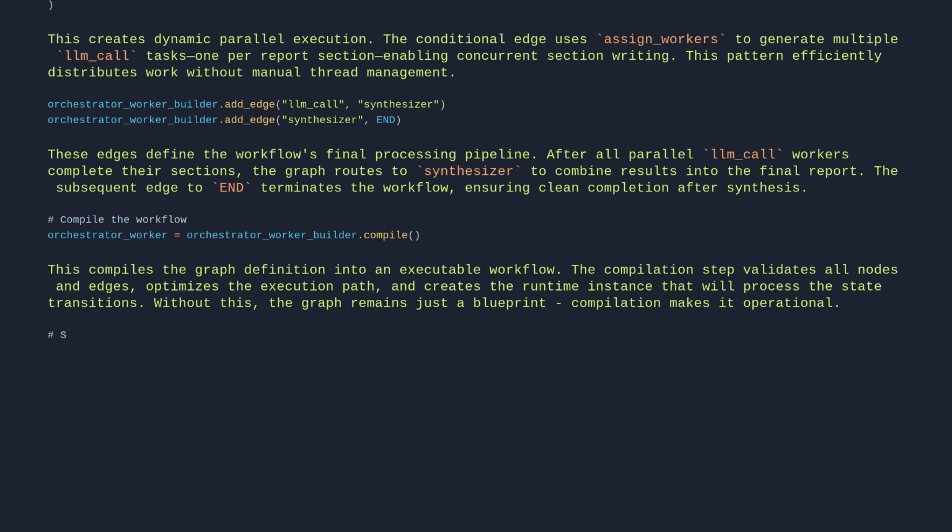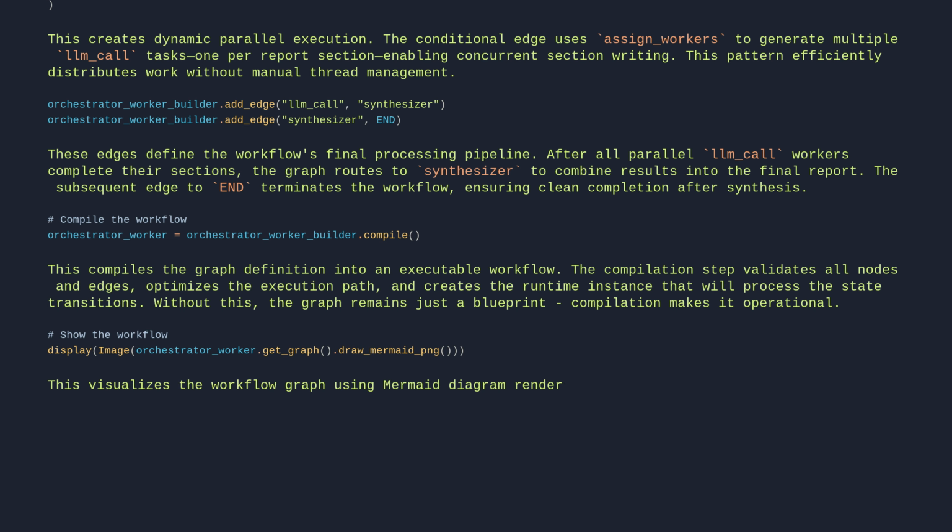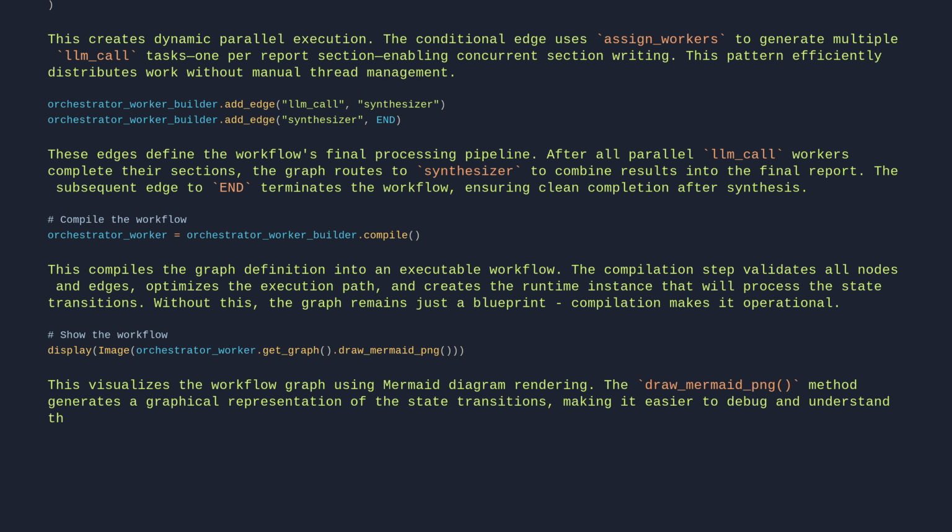# Show the workflow. display(Image(orchestrator worker.get graph().draw mermaid png())). This visualizes the workflow graph using Mermaid diagram rendering. The draw mermaid PNG method generates a graphical representation of the state transitions, making it easier to debug and understand the parallel execution paths between orchestrator, workers, and synthesizer.